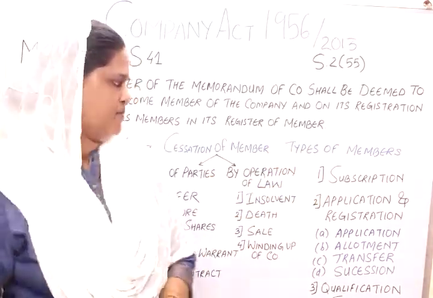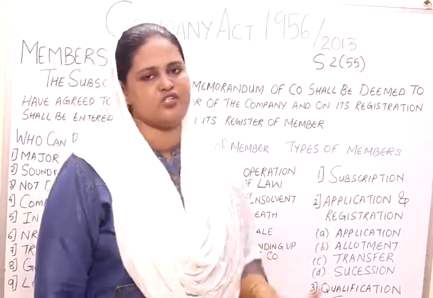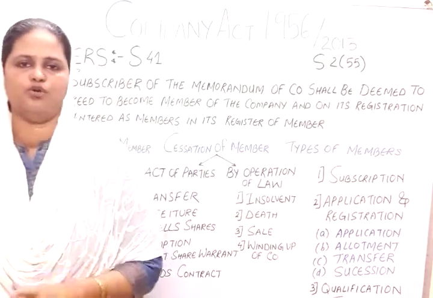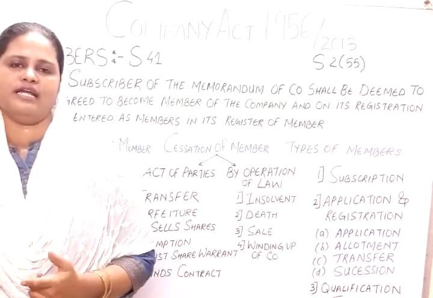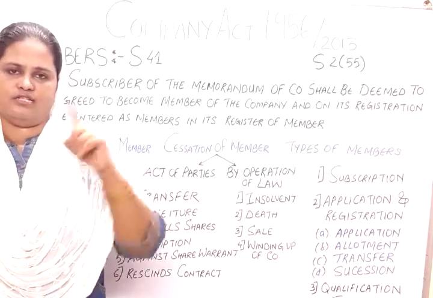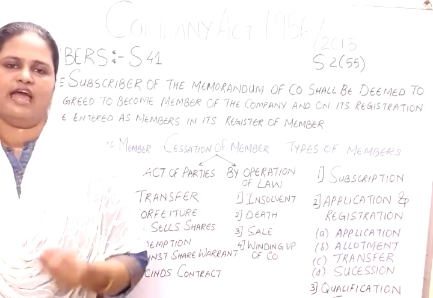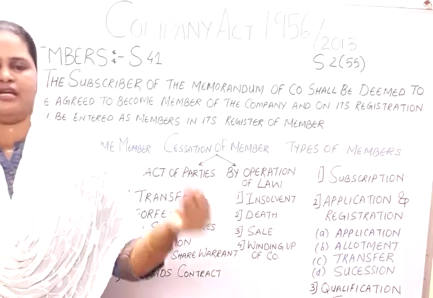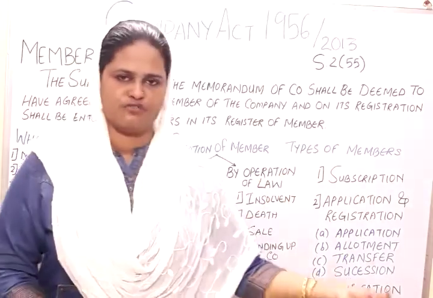The second type is by application and registration. As I told you earlier, in olden days people used to get a share certificate, so they had to apply for registration and transfer of shares.